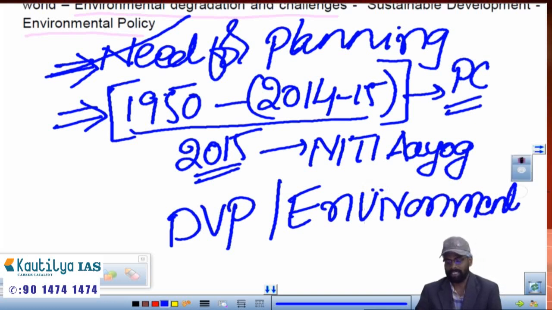Whether development is becoming problematic to the environment or not, or whether development should be stopped. Those things we need to discuss.